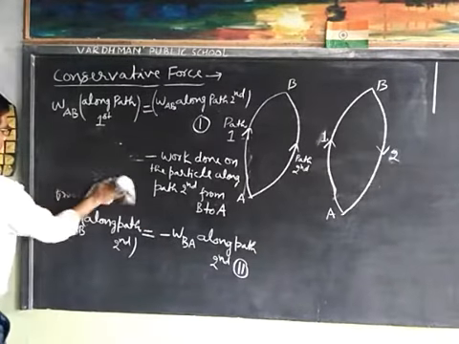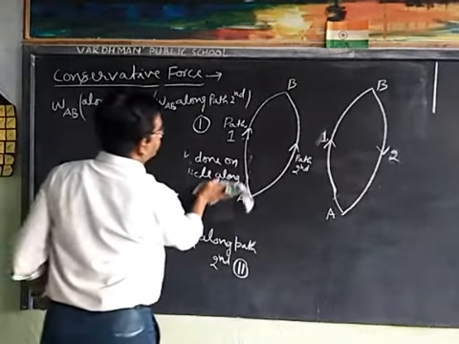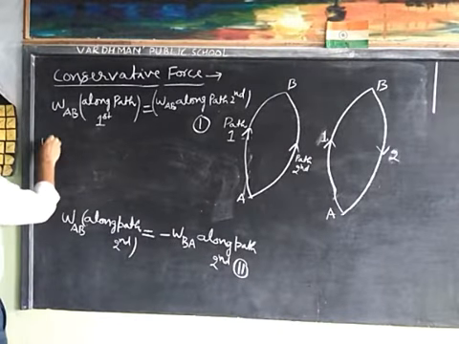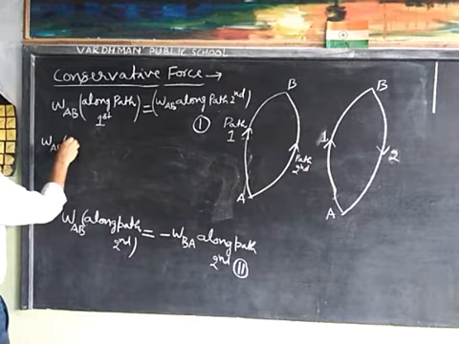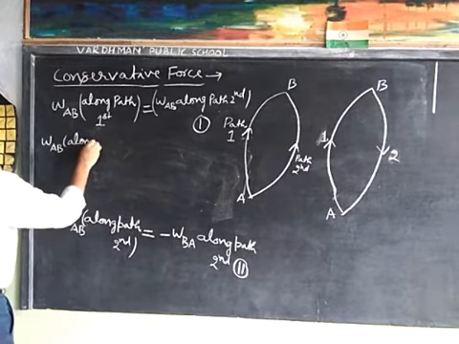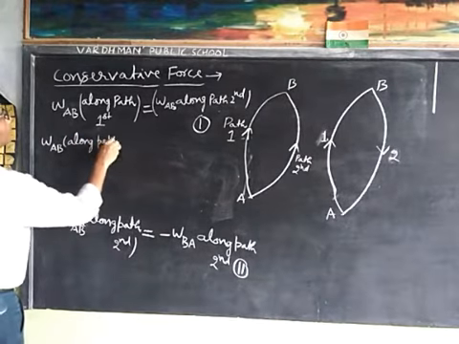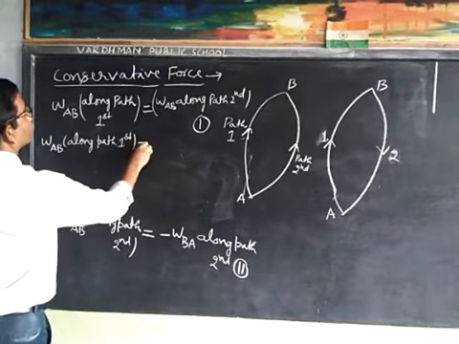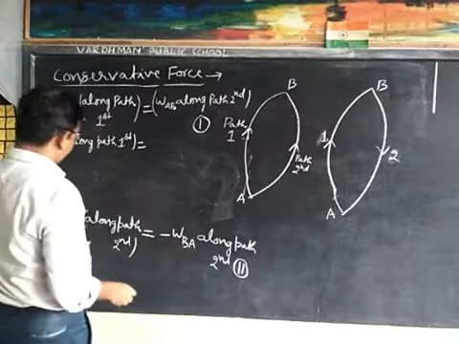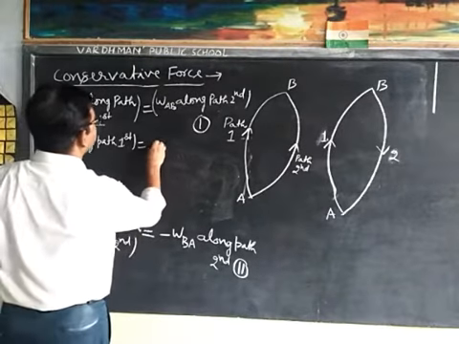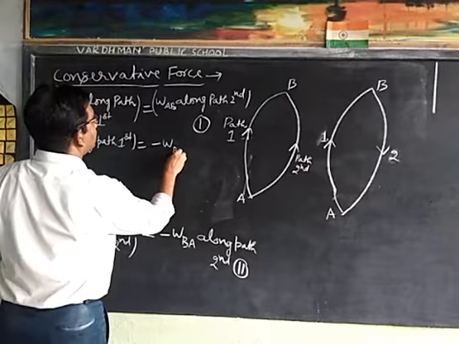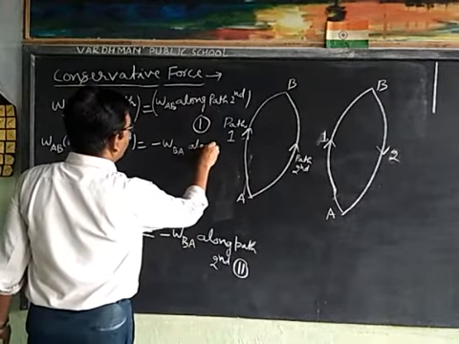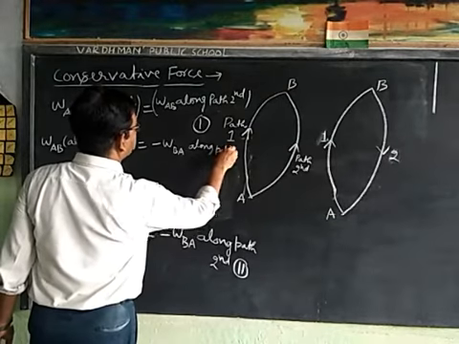Then we can write WAB along path first is equal to minus WBA along path second.